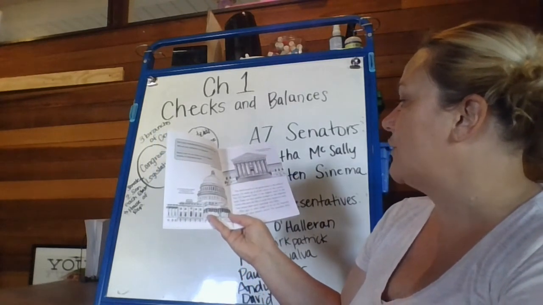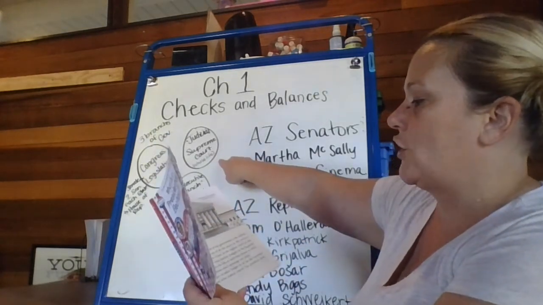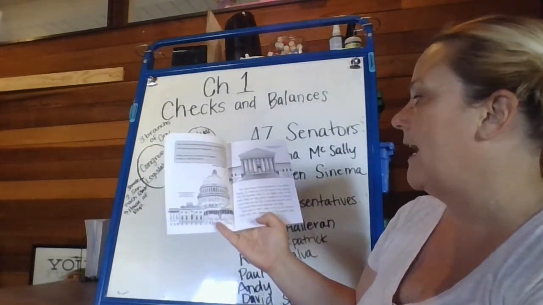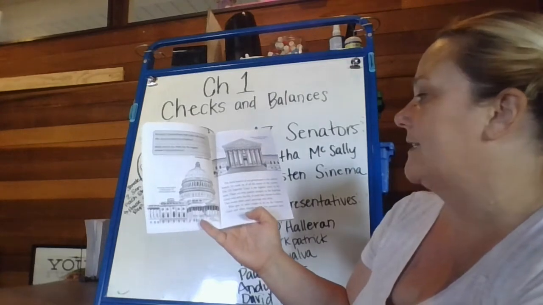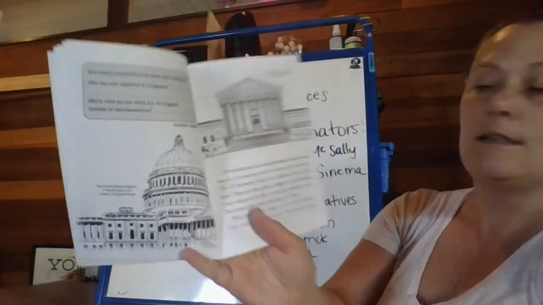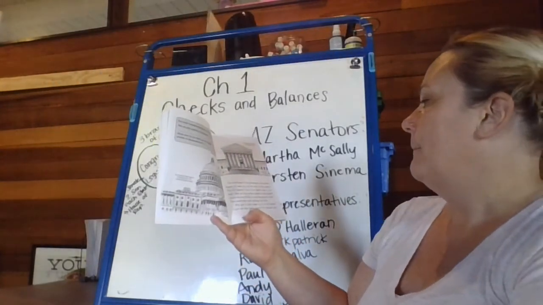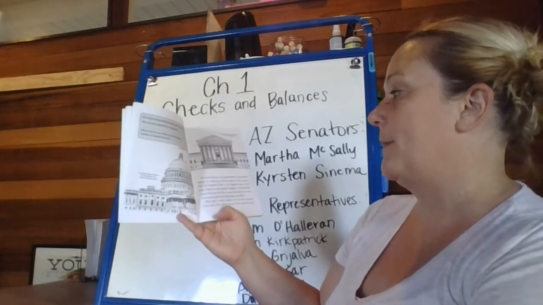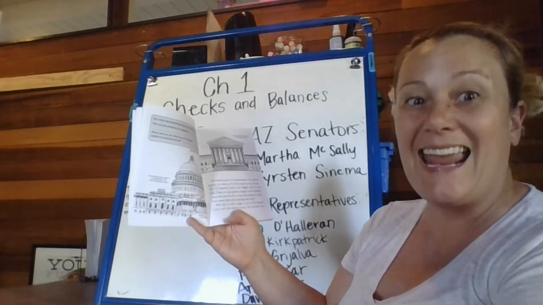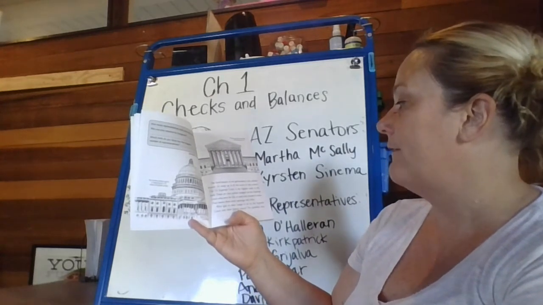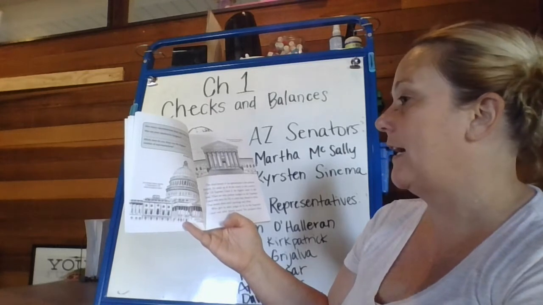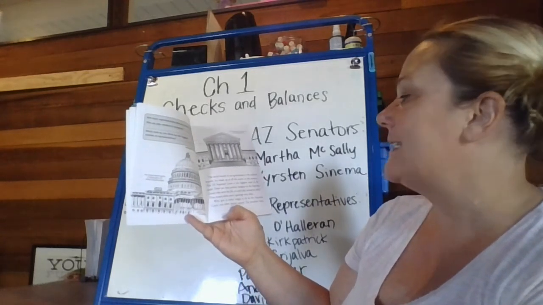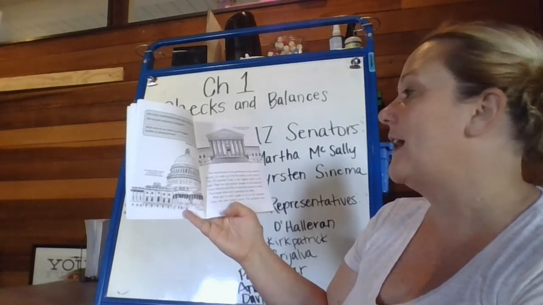The 3rd branch of government is the judicial branch. It is made up of all the courts in the country. The Supreme Court is the highest court in the land. There are 9 judges on the Supreme Court who serve for life, or until they choose to retire. Most serve their entire life. That means there aren't openings very often.